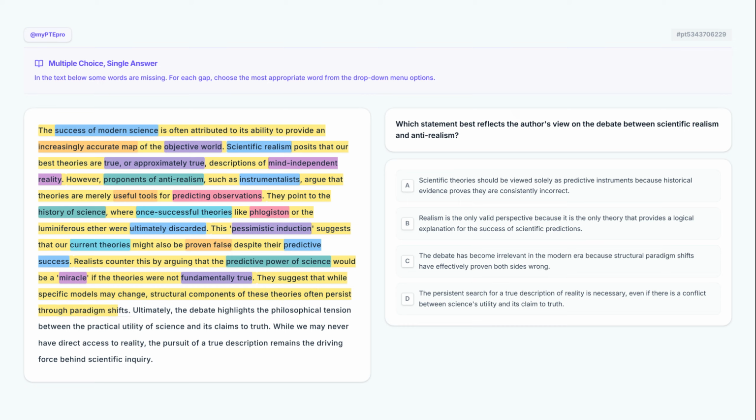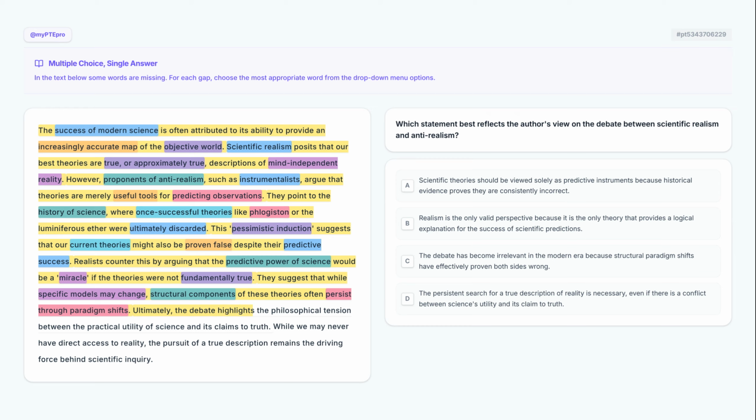paradigm shifts. The author notes that even when specific models may change, realists believe certain structural components remain intact. This continuity allows scientific knowledge to persist through paradigm shifts, suggesting that science builds upon a stable foundation rather than starting over completely.